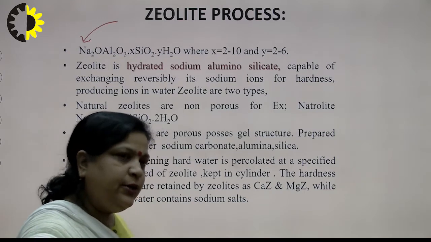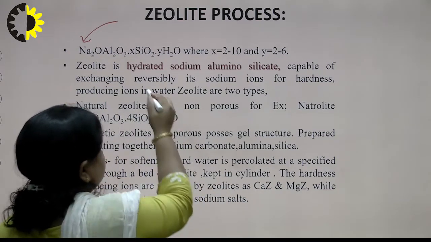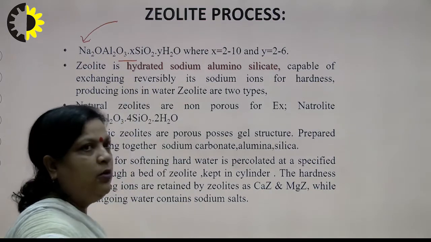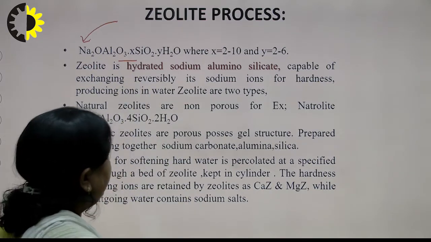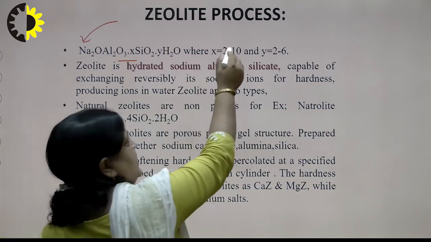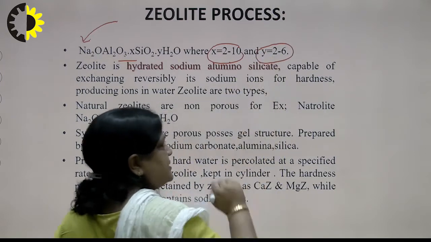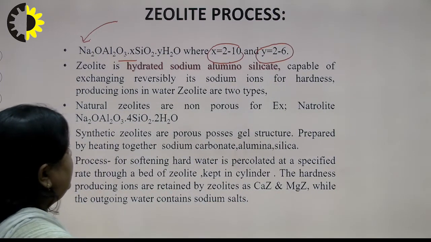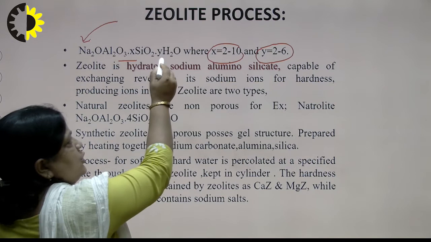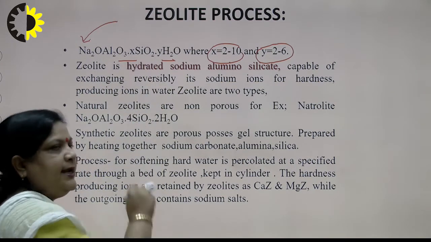So, we can say zeolites are like stones, and the formula is Na2O, Al2O3, xSiO2, yH2O, where x lies between 2 to 10 and y between 2 to 6, and they are hydrated sodium aluminosilicates.